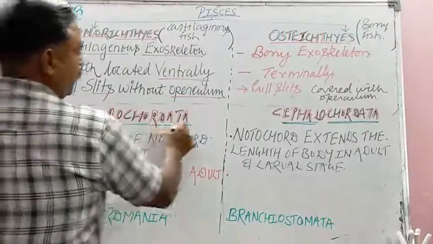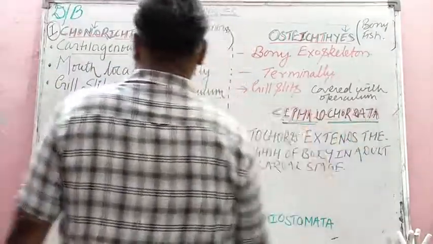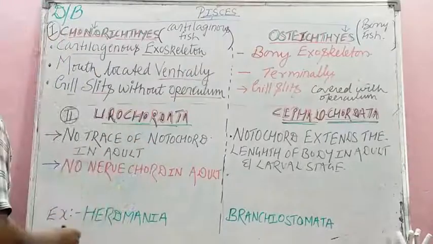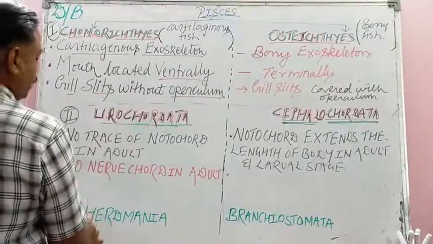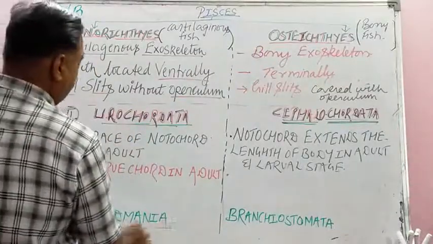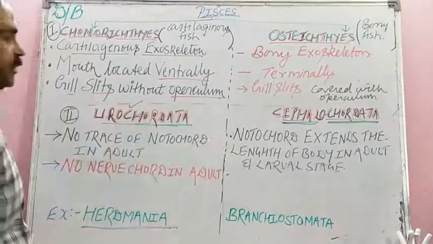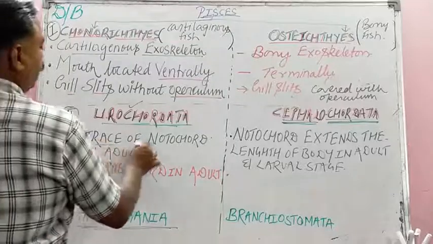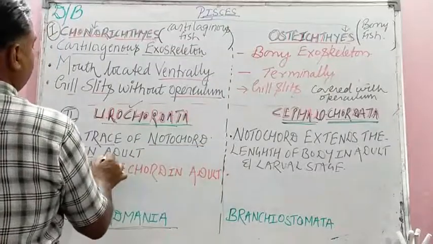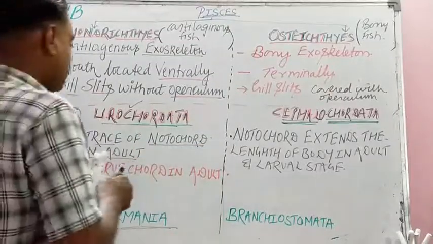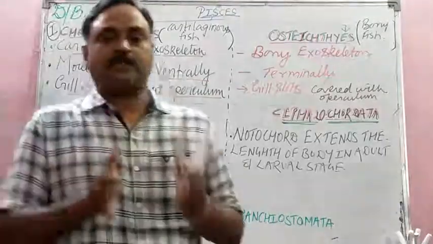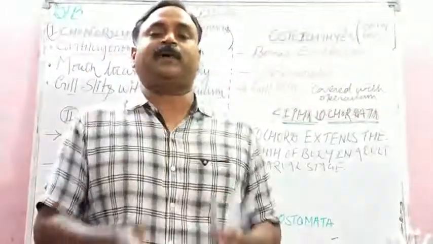Urochordata, students, urochordata and cephalochordata. Two differences are there, very important. Herdmania is an animal which comes under Urochordata, in which there is no trace of notochord in the adult. Students, notochord means nothing but the base of the spinal cord.